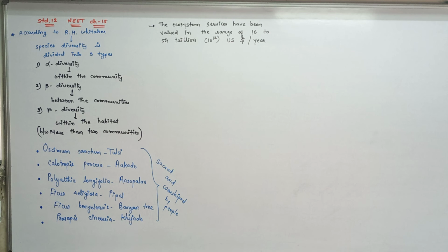At present 30,000 to 50,000 varieties of cultivated plants are found in India.